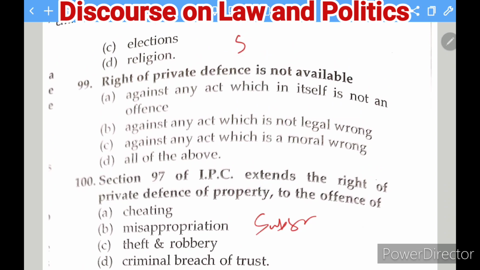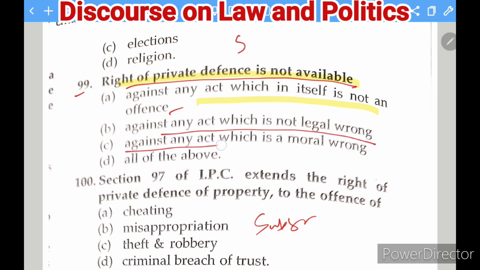Okay, let's start. Question number 99. The right of private defense is not available in which case? The options given are: A, against any act which in itself is not an offense; B, against any act which is not a legal wrong; C, against any act which is a moral wrong; and D, all of the above. And the right answer to this question is D, all of the above. So this is the right answer.